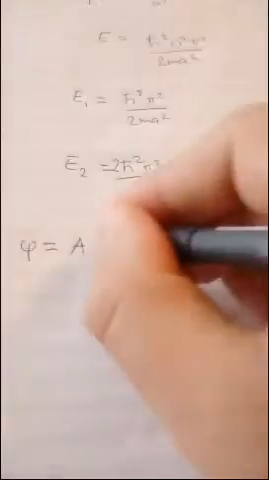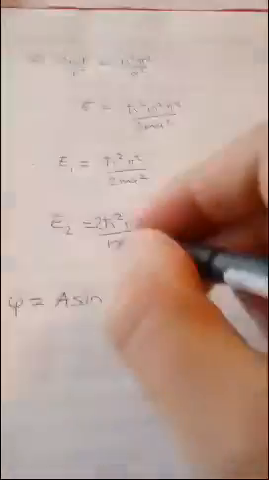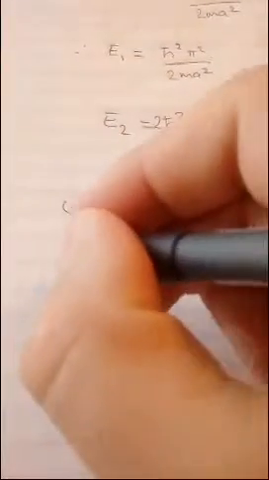Excellent. So the next one is now we want to normalize this so we can figure out what the function actually is. Now, if you remember, we know that the function so far equals A sine kx. Okay, so we want to figure out what A is. So what we do is we normalize. So we know that normalizing equals 1.